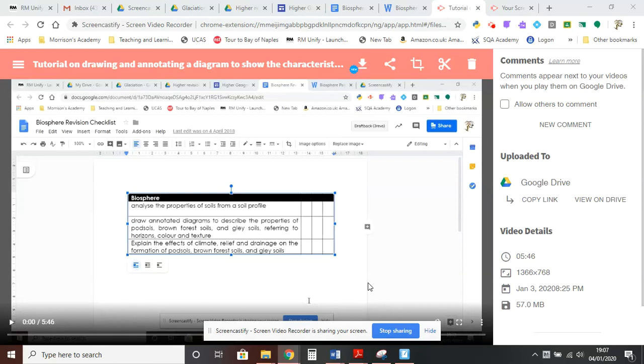Okay, in this exam question, I'm going to help you answer a question that asks you to explain how GLEY soil is formed, with specific reference to climate, relief and drainage, as well as other factors that create the GLEY soils. What I'd recommend you first do is watch the video that teaches you how to draw and annotate a diagram on the characteristics of a GLEY soil, because that exam question gives you the basic breakdown of the soil, and it's from that which you're going to then look to explain how the GLEY soil forms.